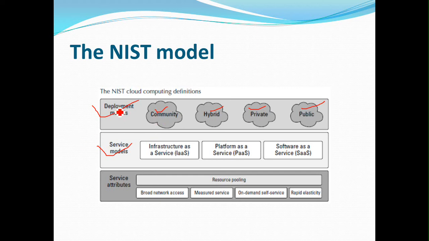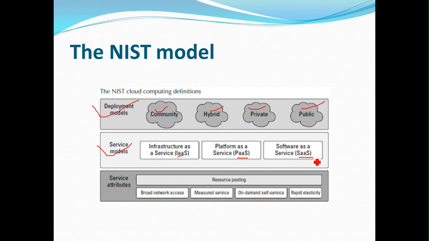Now this NIST model, what they have done is categorize cloud computing into two different models. One of them is the service model and another one is the deployment model. Now how they have proposed this architecture, we'll try to understand.